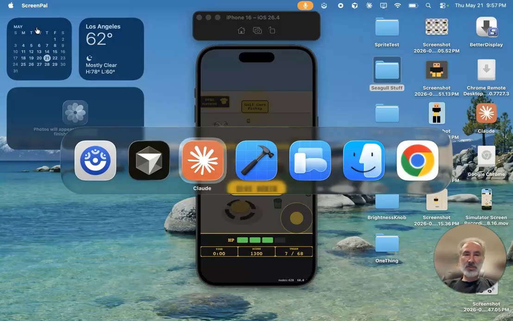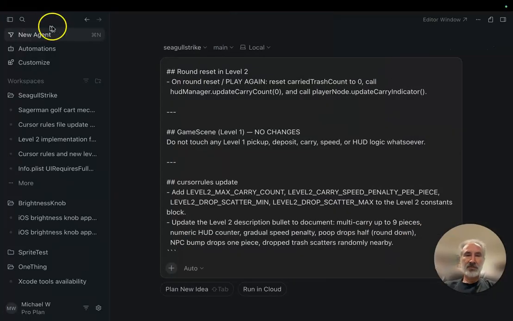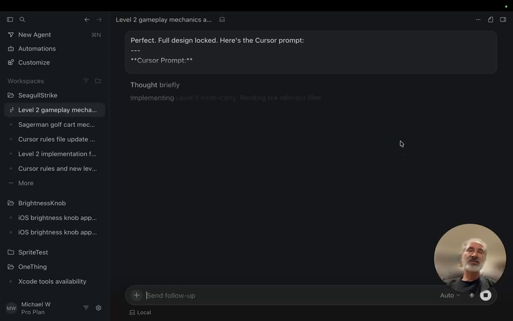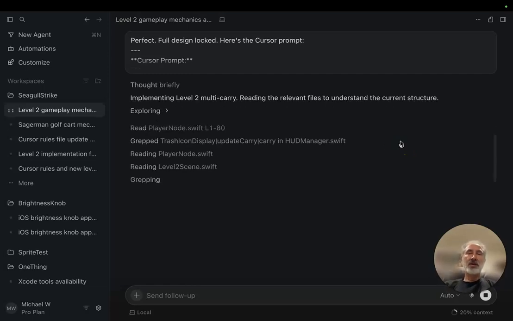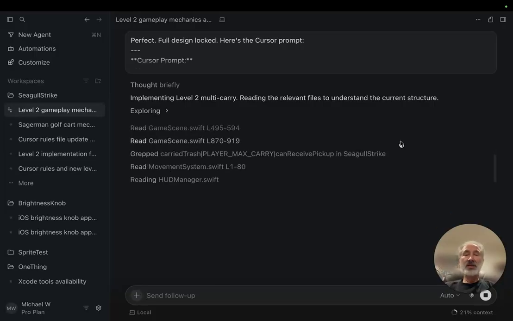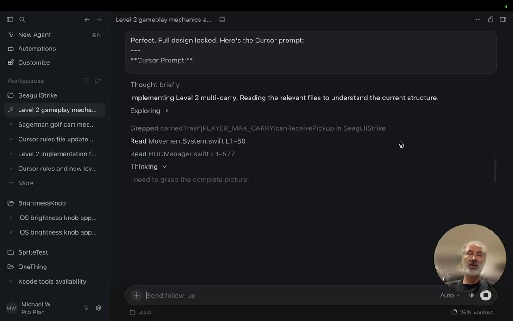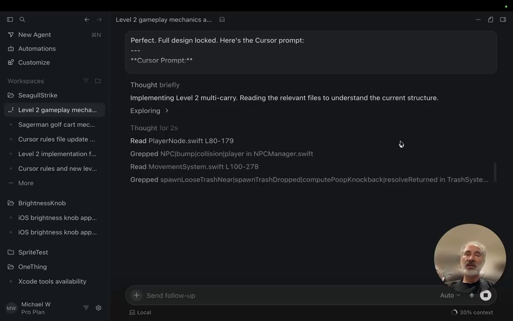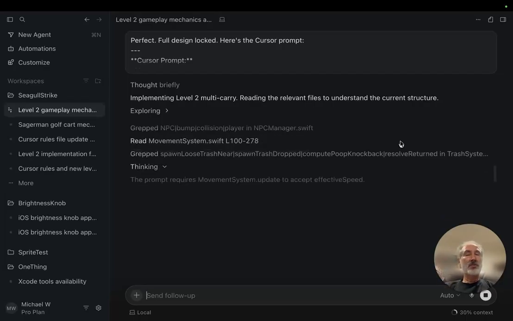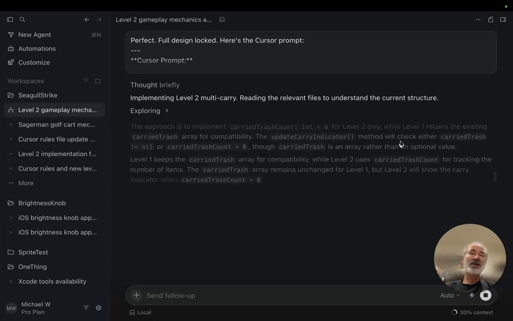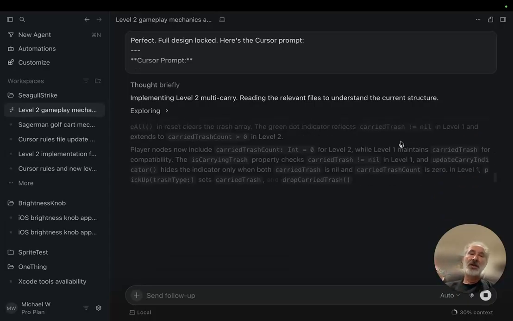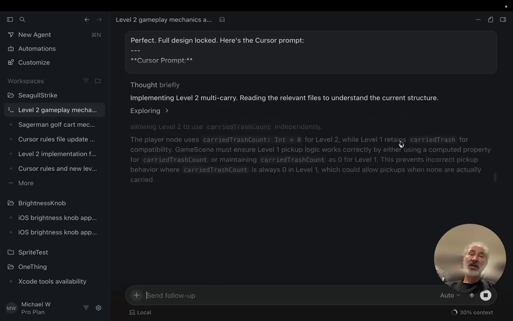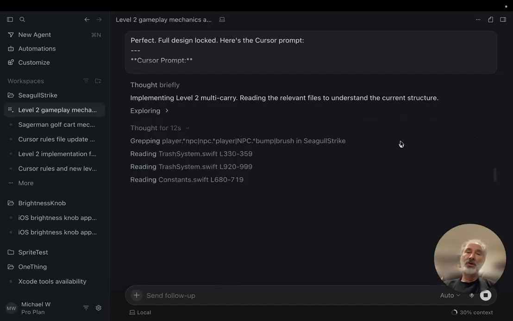All right, so let's take a look at Cursor. And here is the prompt that I pasted in from Claude. Now I'm going to go ahead and run that. What Cursor does is it takes the English description of what I want done, and then it goes and writes all the code and changes all the code, does all kinds of stuff. There's already a lot of code that's written, so some of the work that Cursor has to do is to go back and change some of the code that already exists. It also may need to add new code, and it may have to delete some code.